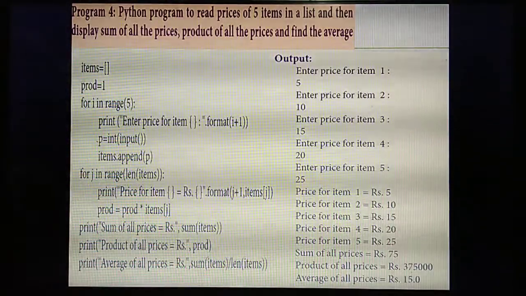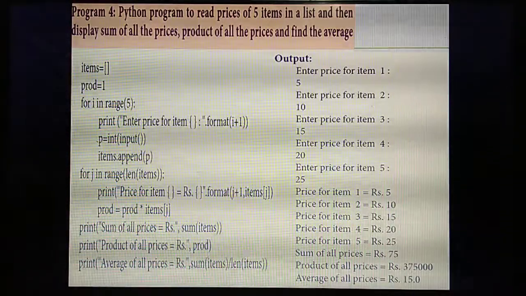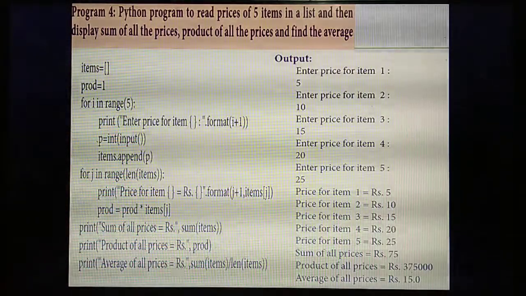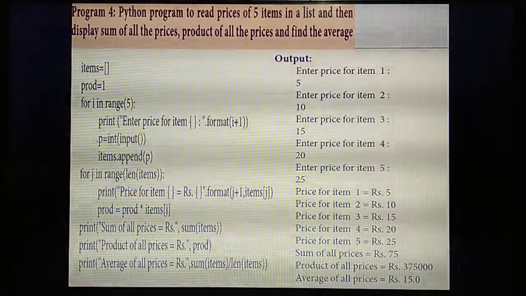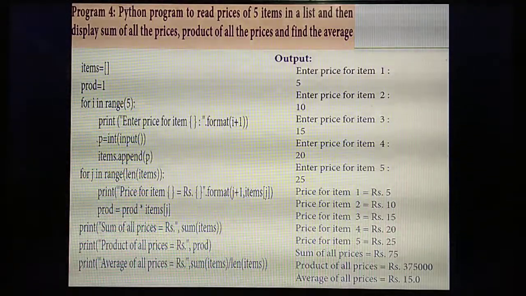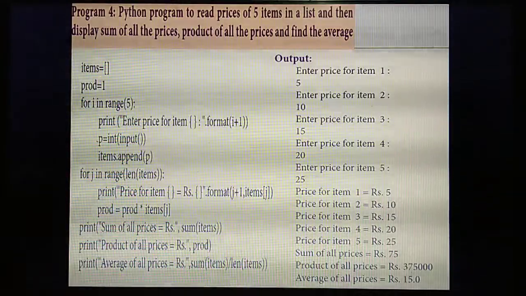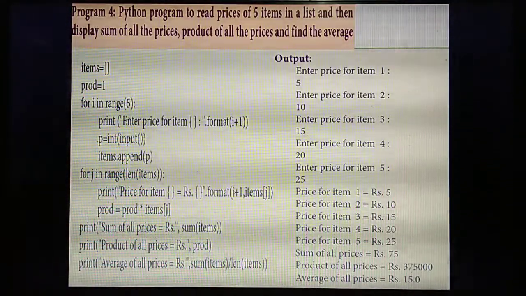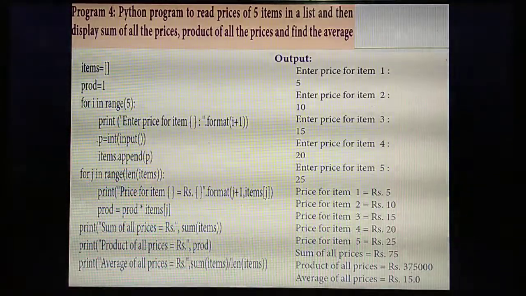Understand now? Yes. Similar to the last program only. Next, you are going to find the price for each item. Okay. So, you are going to display the price for each item as well as find the product and sum for each item. Product, price and average for each item. Okay. For that, what's the first step?